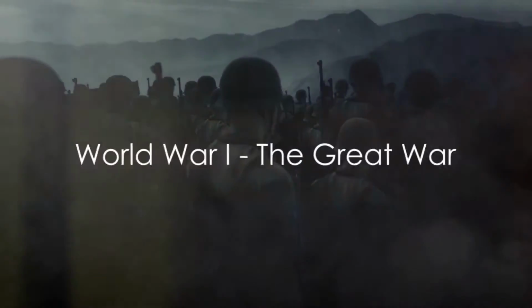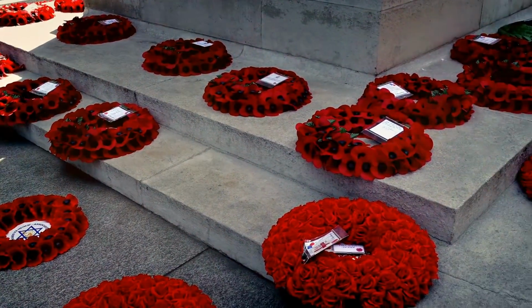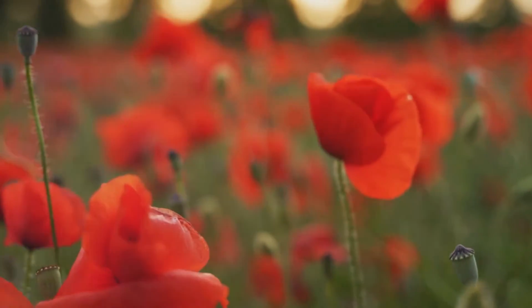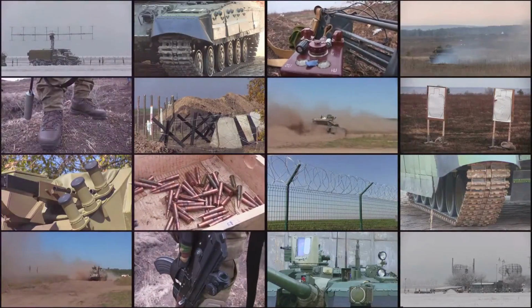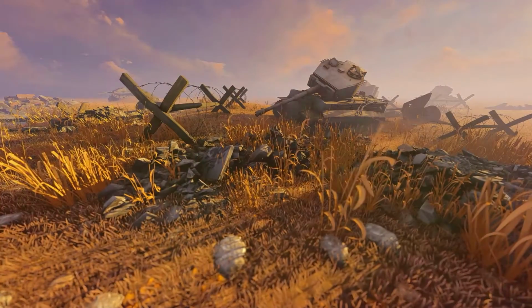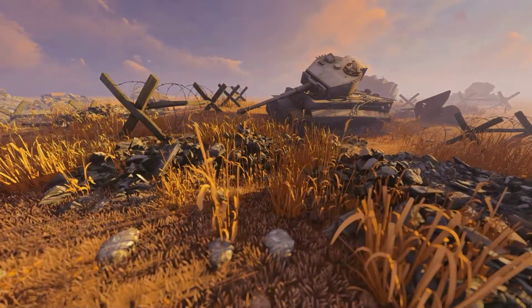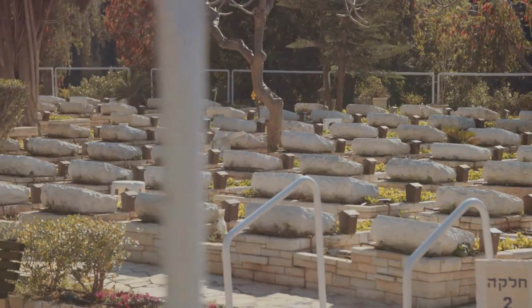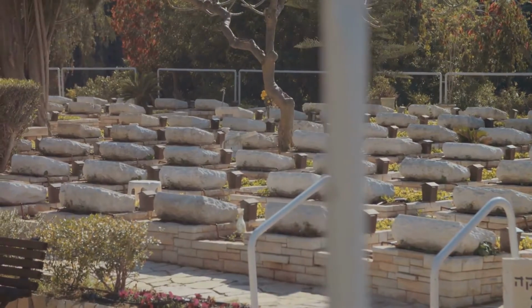The world is plunged into turmoil with the outbreak of World War I. The Great War, as it was known, was a global conflict primarily between the Central Powers of Germany, Austria-Hungary, the Ottoman Empire and the Allies, led by the United Kingdom, France and Russia. This war, which lasted 4 long and bloody years, is infamous for its trench warfare and the introduction of deadly new technologies like tanks and chemical weapons. The war ended in 1918 with an estimated 17 million deaths, making it one of the deadliest conflicts in human